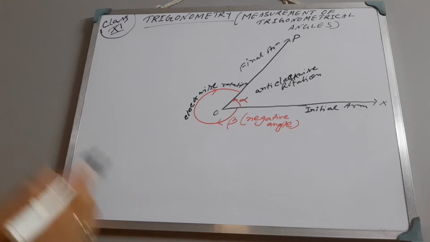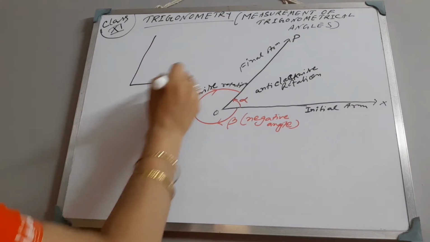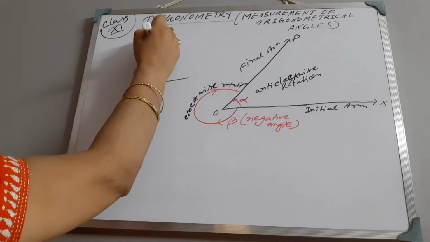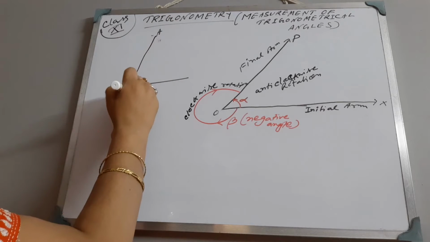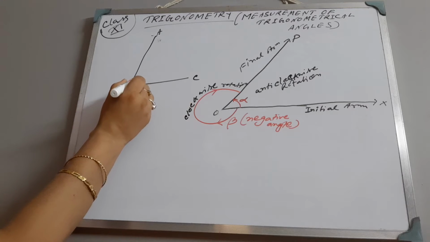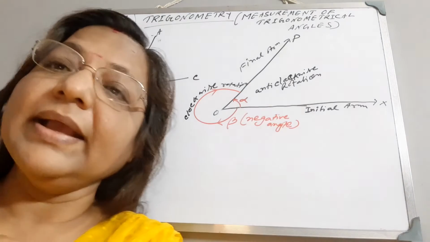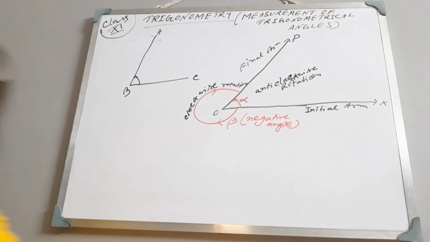When we came to know angles in geometry, we know what an angle is. If we draw two line segments, two straight lines, we can say this is A, B and C. If they form in this way, one angle is formed here. In geometry, it is very easy for us to frame the angle, and also to measure angles with the help of a protractor.